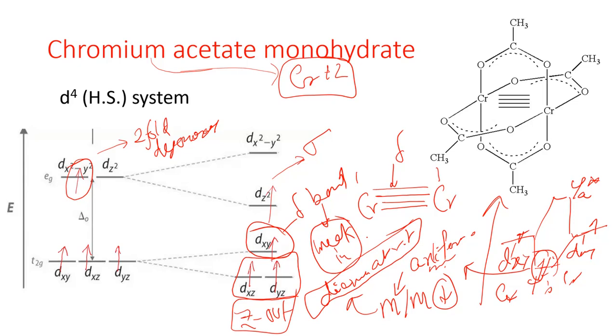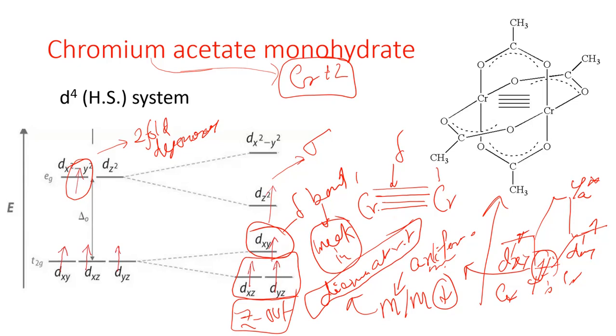Okay, again I am just summarizing once again that the dz square orbital on each chromium center containing an unpaired electron is involved in the formation of a sigma bond, right? Now the dxz and dyz orbitals at each of the chromium centers are involved in the formation of 2 pi bonds as shown in this figure, right?